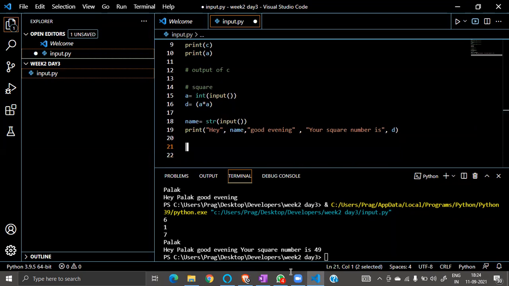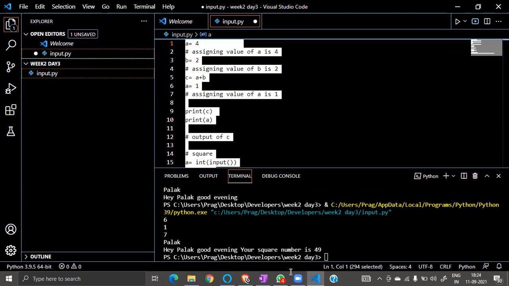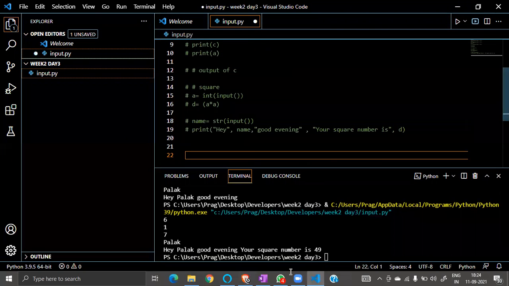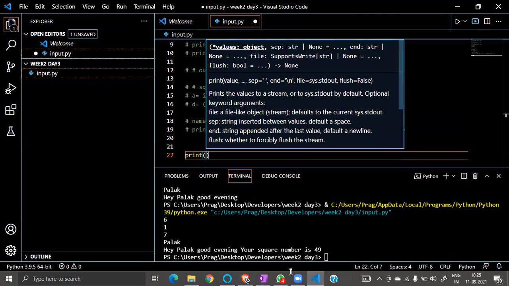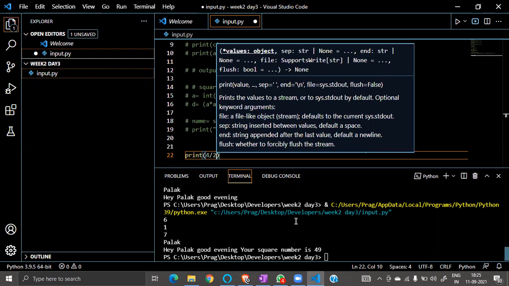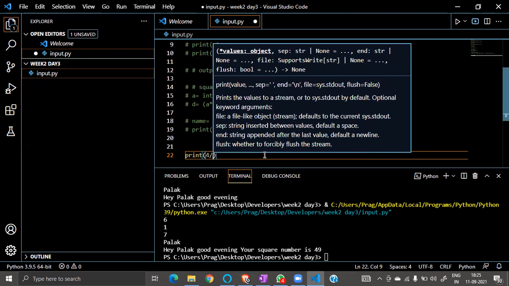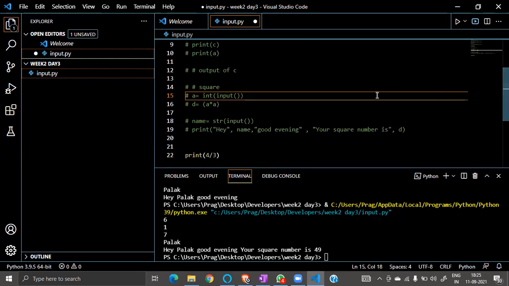I can comment all this out. Let me comment this, control slash, yeah. Suppose I want to print 4 divided by 3.